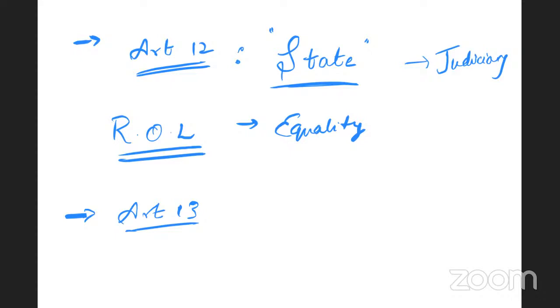The first point, we have said that whatever laws which were existent in British India, like the CRPC, Civil Procedure Code, they were existent before 26th of January 1950. So those laws have been declared null and void. But there's another provision which states that whatever future laws that are going to be made, they should not be violative of fundamental rights. So that is about Article 13 of the Constitution.